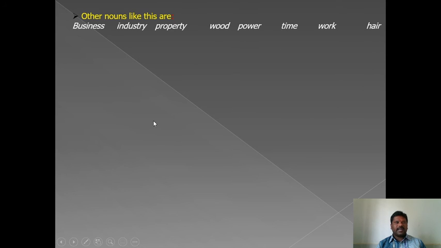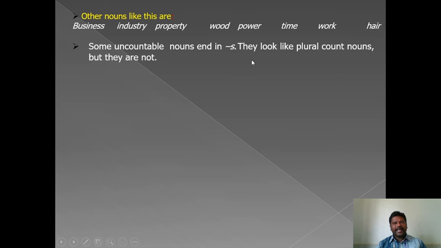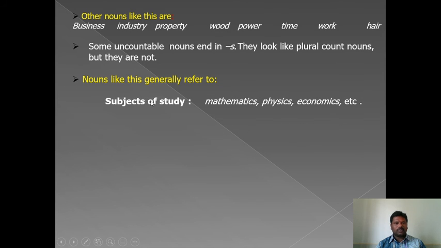Other nouns like these are business, industry, property, wood, power, time, or hair. Some uncountable nouns end in s. They look like plural count nouns, but they are not. Nouns like this generally refer to subjects of study: mathematics, physics, economics. See, these are uncountable nouns. They look like they are in plural form, but they are never used in a plural sense. So they never take a plural verb, even though they look like they are in plural form.